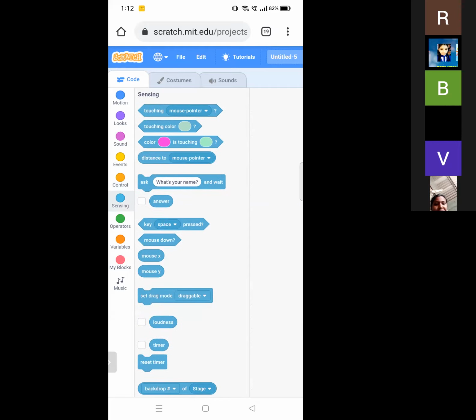Next, sensing blocks. Sensing blocks are one of the 10 categories of Scratch blocks. They are color-coded cyan blue, and they are used to detect different factors of a project. There are currently 18 sensing blocks: 3 stack blocks, 5 Boolean blocks, and 10 reporter blocks.